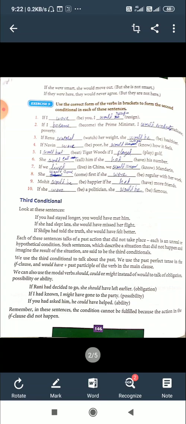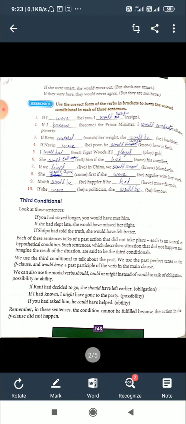We use the third conditional to talk about the past. We use the past perfect tense in the if clause, and would have plus past participle of the verb in the main clause. Very, very important, the use of tense.